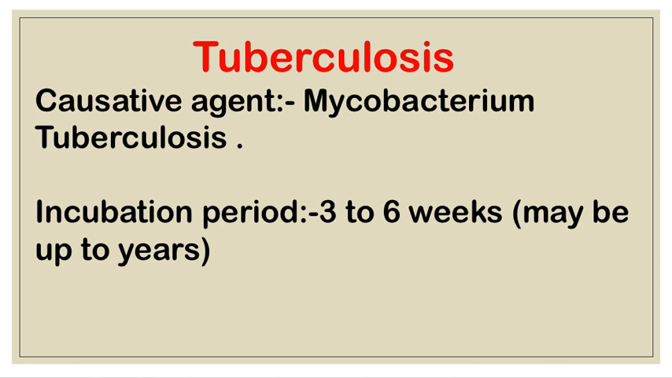The clinical symptoms of tuberculosis are mild fever, cough present for more than 3 weeks, chest pain, weight loss, and hemoptysis. These are the main symptoms of tuberculosis. The prevention of tuberculosis is first the BCG vaccine, given at birth, 0.05 ml, by the intradermal route.